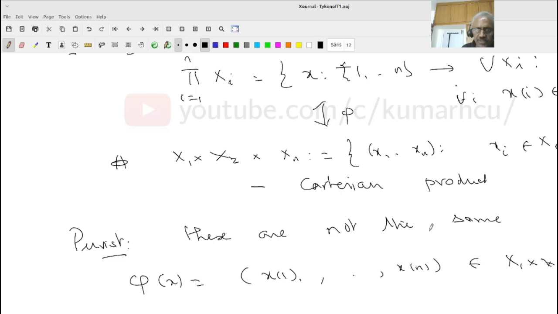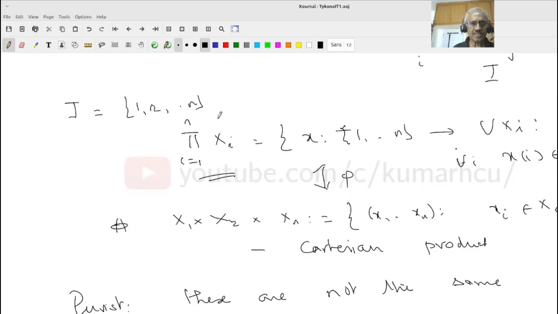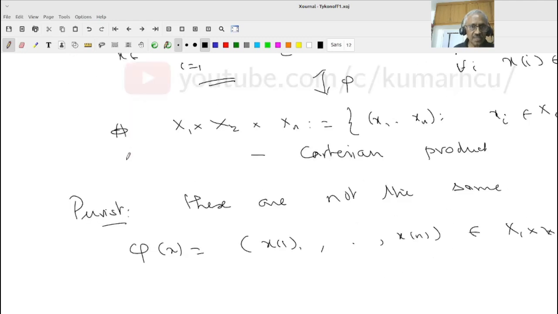So when we define it like this, there is no order. There is nothing like the first factor is X1, second factor is X2, or nth factor is Xn. It's just the set of all functions. The only way I can recognize an element of X here is to tell you what is the value at i, where i is 1 to n. That's all I know. Here, these are ordered n-tuples because there is an order. Now, this is very easy to see. This phi is a bijection.